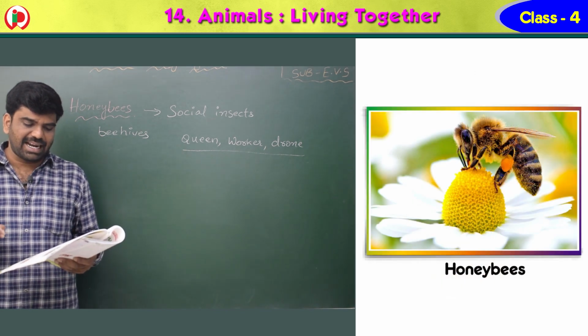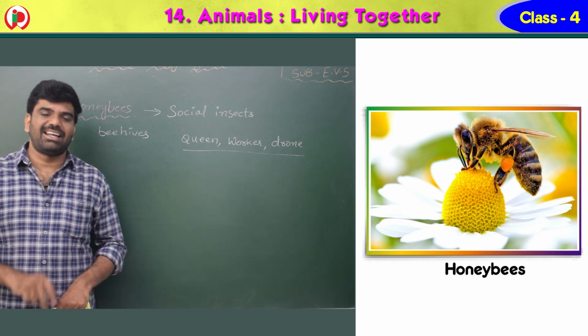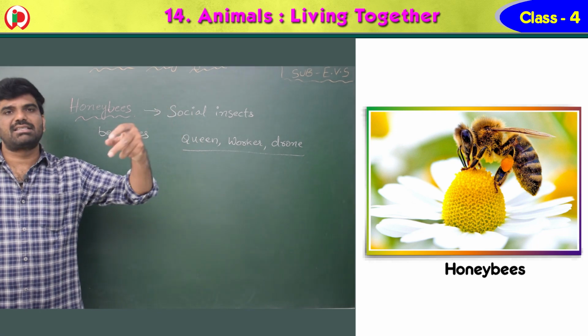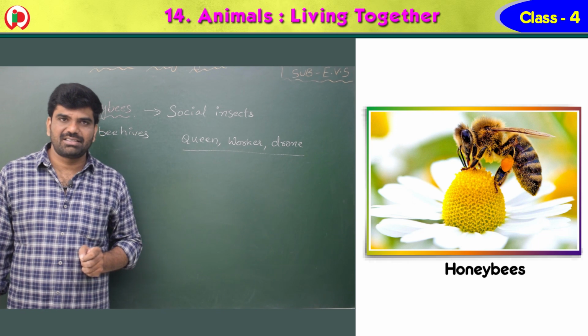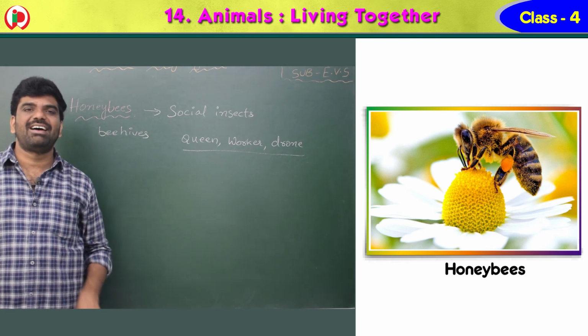Honeybees get attracted to flowers because of their sweet smell and bright colors. Children, you know that some insects cluster around flowers. Yes or no? Why do these insects come to that flower?